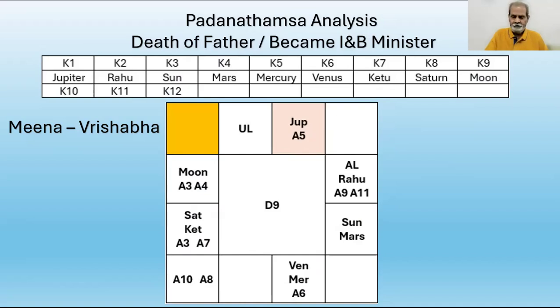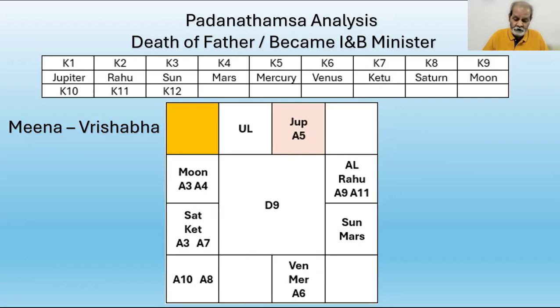See, the division of groups. Antardasha sign, the 10th from Antardasha sign, the lords in one group. A5, Lord of A5, and the fifth Dasha Karaka K5 in one set. A10, Lord of A10, and the 10th Dasha Karaka in one set. These two sets must be taken in group B.